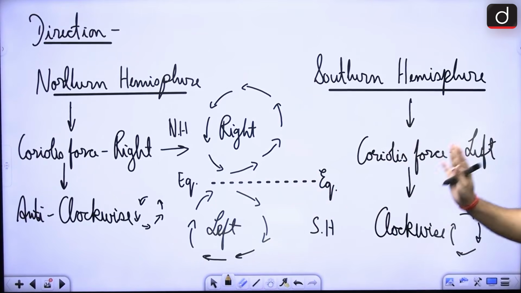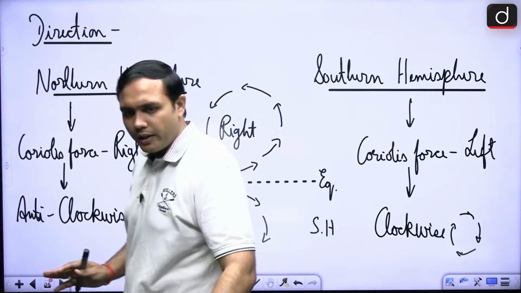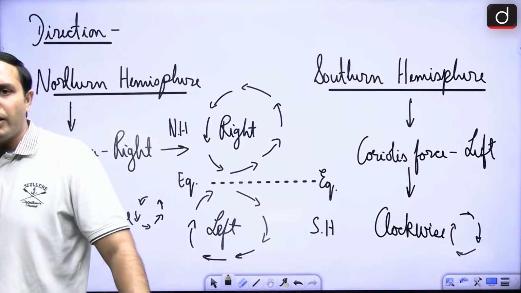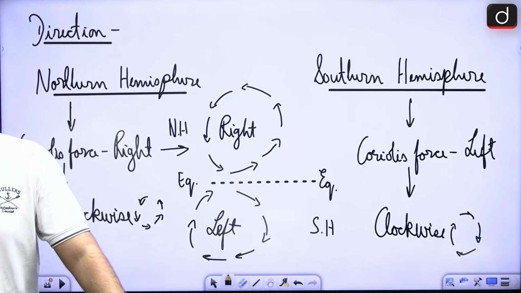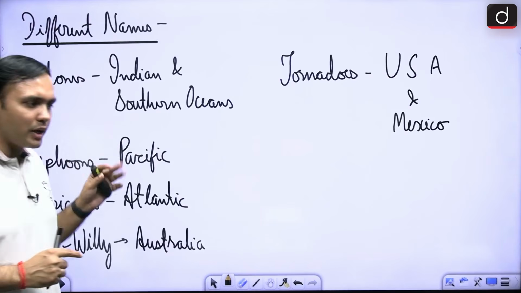So this Coriolis force is very, very important. I'm hoping that you would have a basic understanding about it, right? So cyclones are having particular directions in different hemispheres, right? They are also known by different names. This has been asked before.